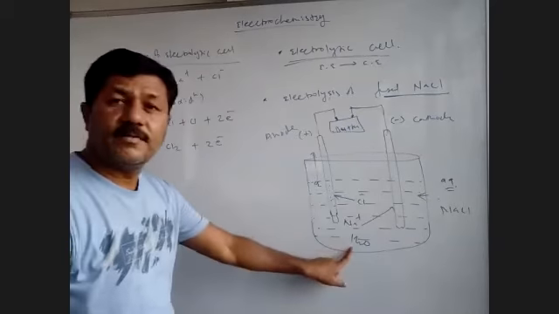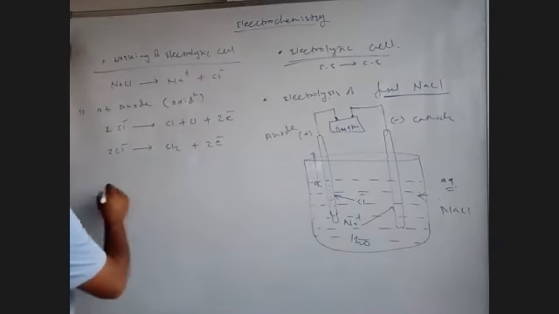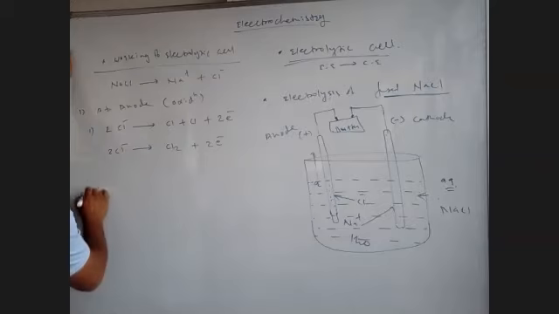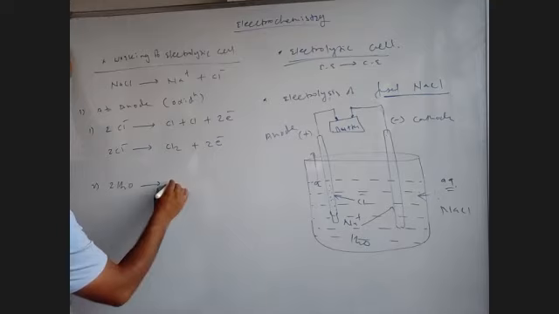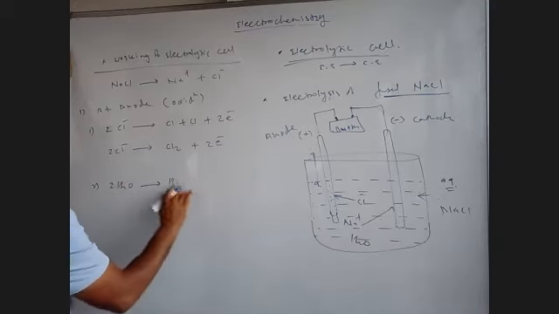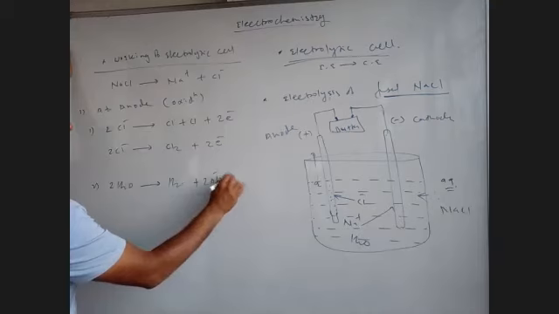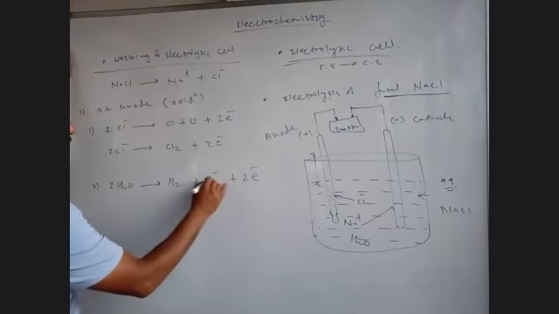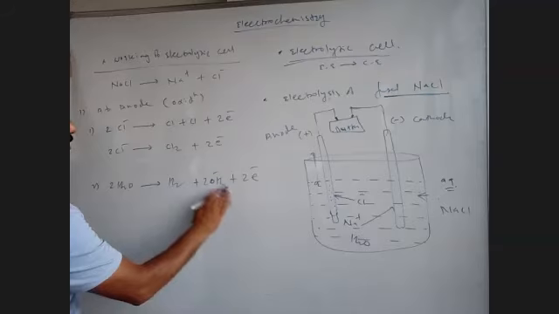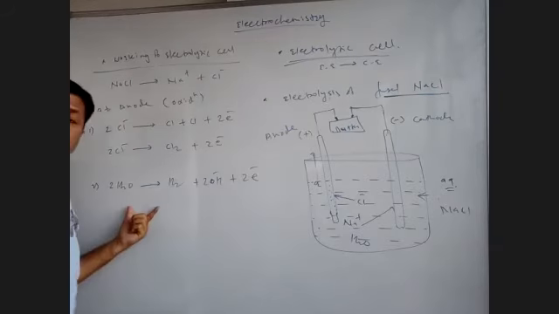दूसरा इसके अंदर water है. So water का reaction possibility देखिए. This is the first possibility. दूसरी possibility, this is 2 H2O. This 2 H2O loses 2 electrons to produce H2 plus 2 OH minus and 2 electrons are left. This is the reaction. OK, so this is another reaction which is possible.